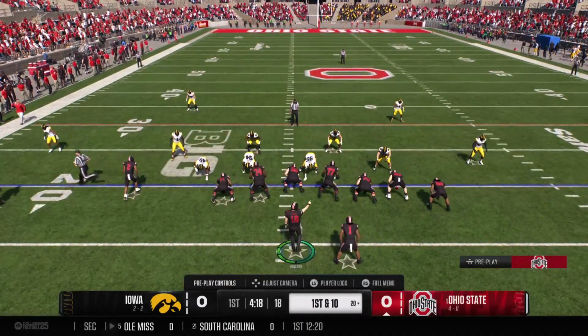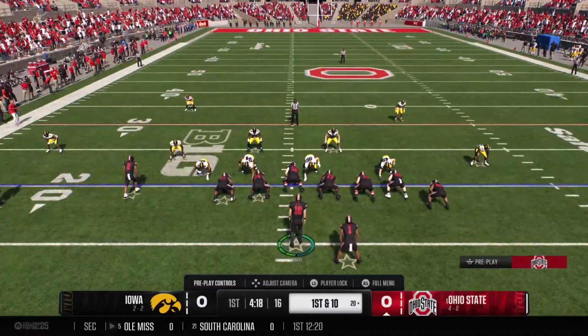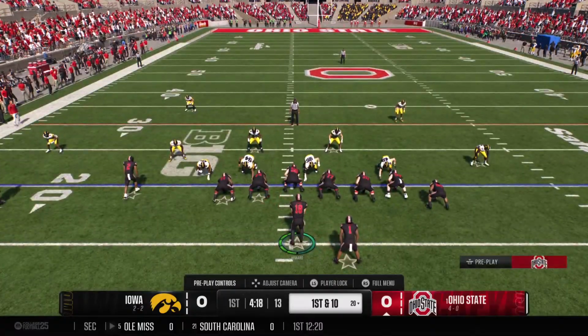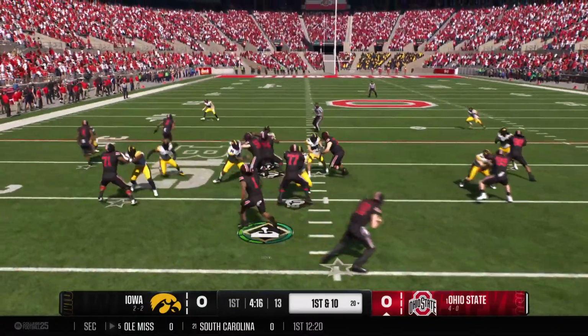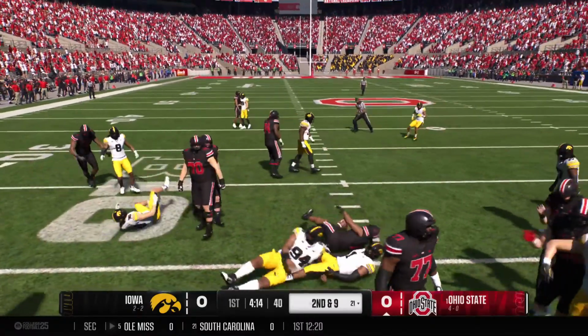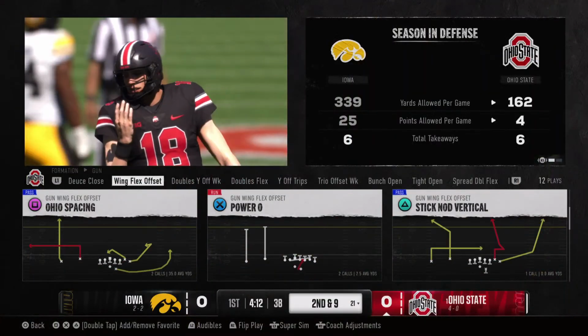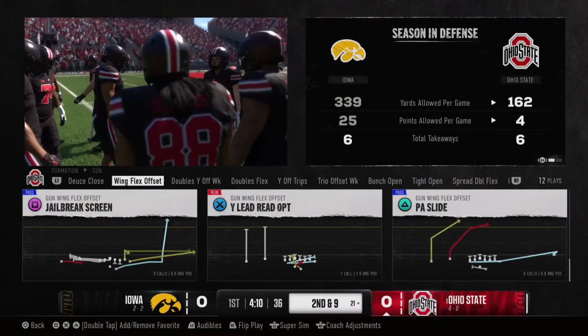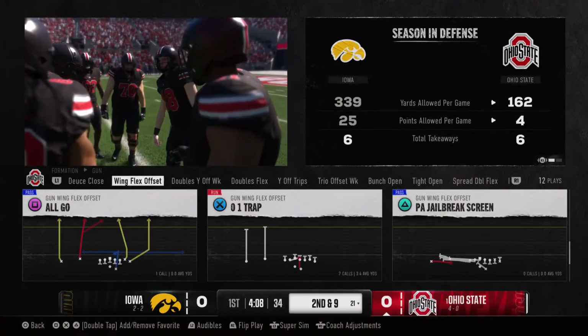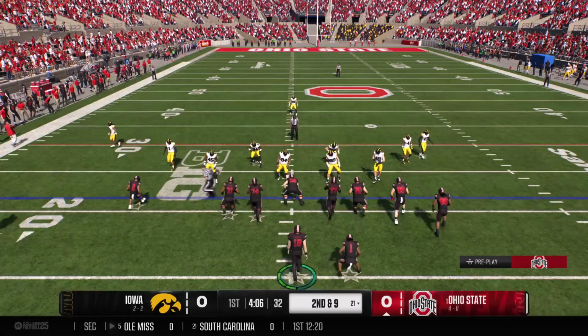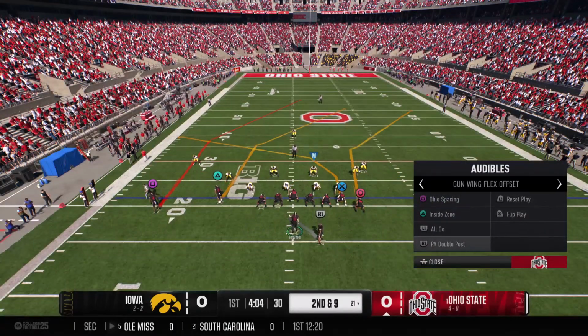First down here for the offense. Give to the running back. Into the pile, maybe got one. He's stopped at the 21. Didn't get much on first down. It's 2nd and 9.